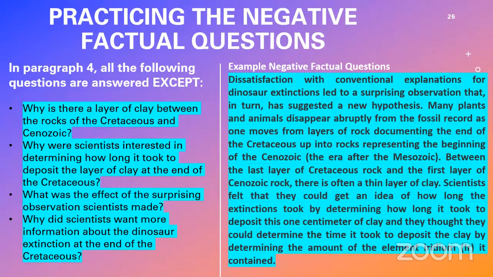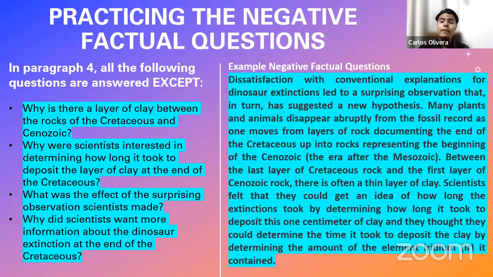I have a question. Yes, please. So the correct answer in this case will be the one that does not appear textually in the text, or I didn't understand. Yes, exactly. The correct answer is the one that doesn't appear in the reading passage on a textual basis. That is to say, if there isn't a particular sentence discussing this, for example, in this case, in the entire reading passage, there is no sentence discussing why there is a layer of clay between the rocks of the Cretaceous.